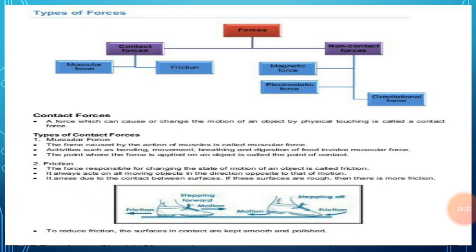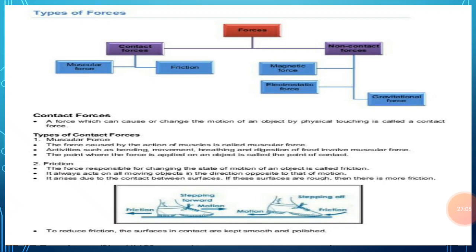For example, a plastic comb which is electrically charged by rubbing in dry hair exerts an electrostatic force on uncharged tiny pieces of paper and attracts them. If we take a plastic comb and rub it in our dry hair for about a minute, and then bring this comb near teeny pieces of paper, we will find that the comb attracts the teeny pieces of paper. Here the teeny pieces of paper move towards the comb and stick to it.